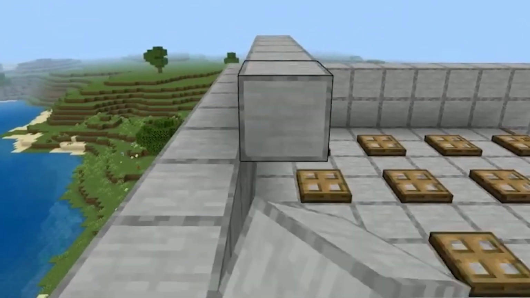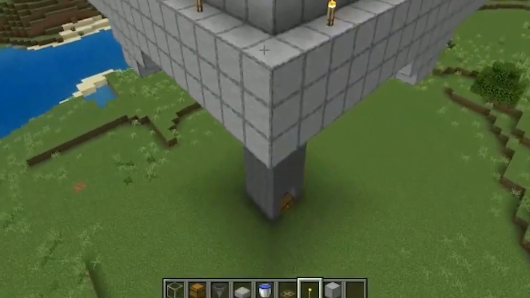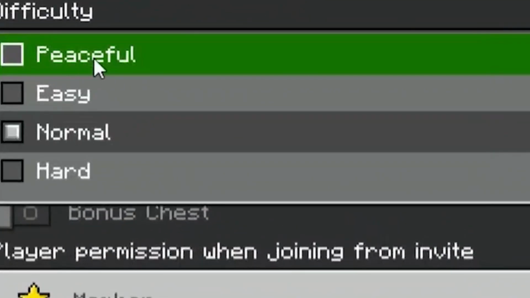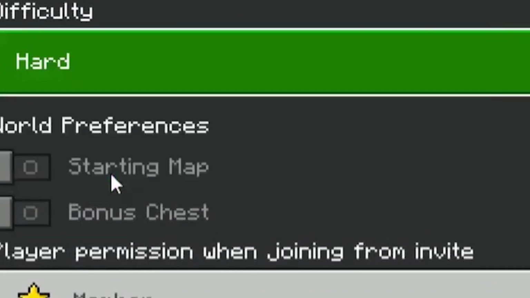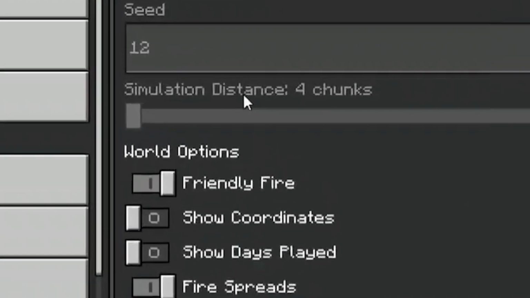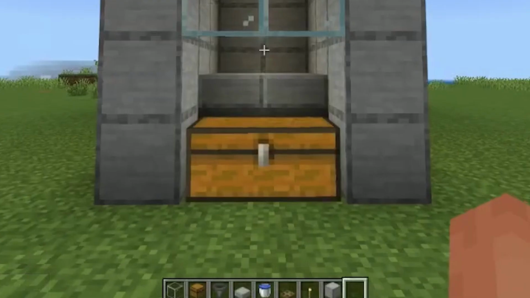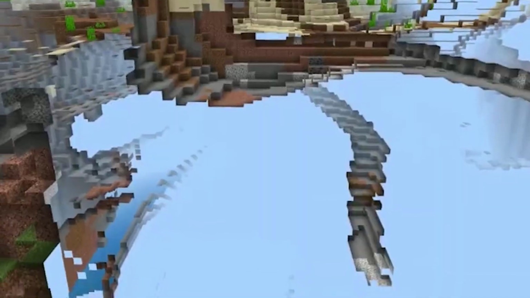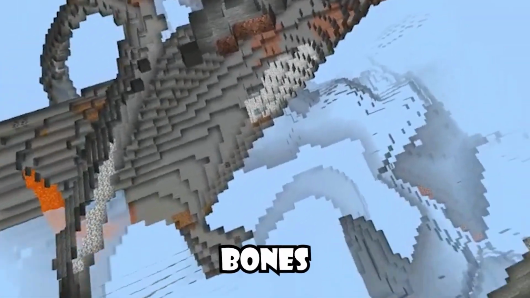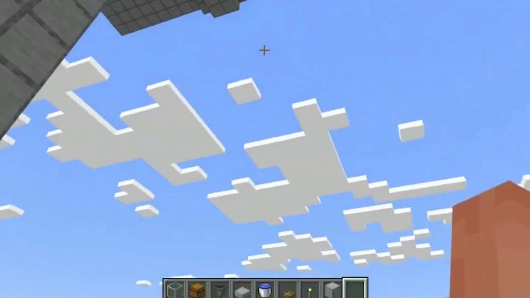Once you make the roof, place the torches on the roof so that the mobs can't spawn there at night. Make sure there are walls too, and it should be like a box so that it makes the whole inside pitch black, which is perfect for mob spawning, even during daytime. Keep in mind that the darker it is, the more mobs you get. Under the hole, you already have 4 hoppers feeding into a chest. That's where all the goodies go: bones, arrows, gunpowder, rotten flesh, and whatnot.